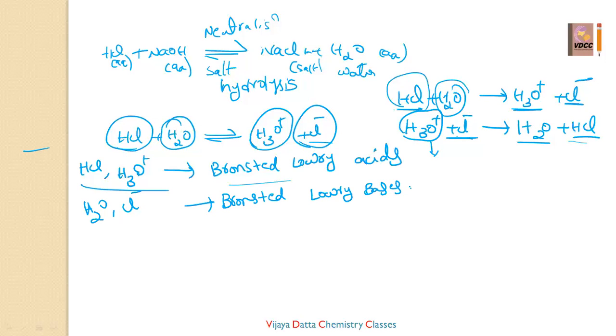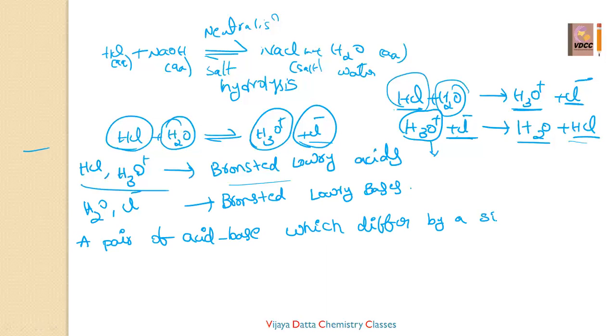So a pair of acid base which differ by a single proton is known as a conjugate acid base pair, very important.